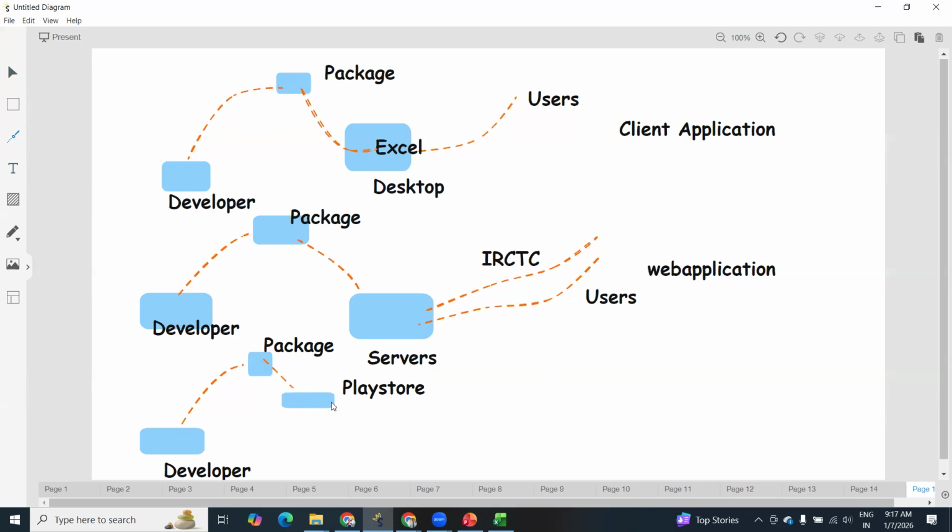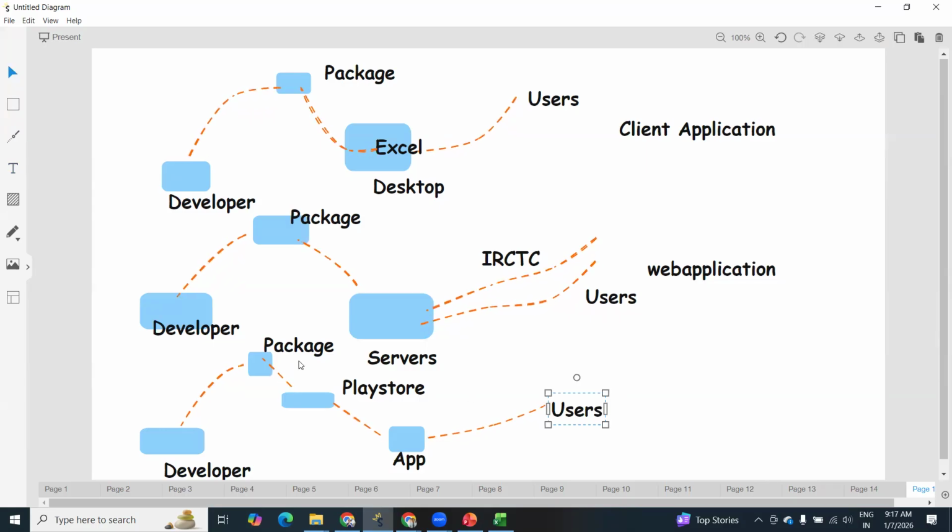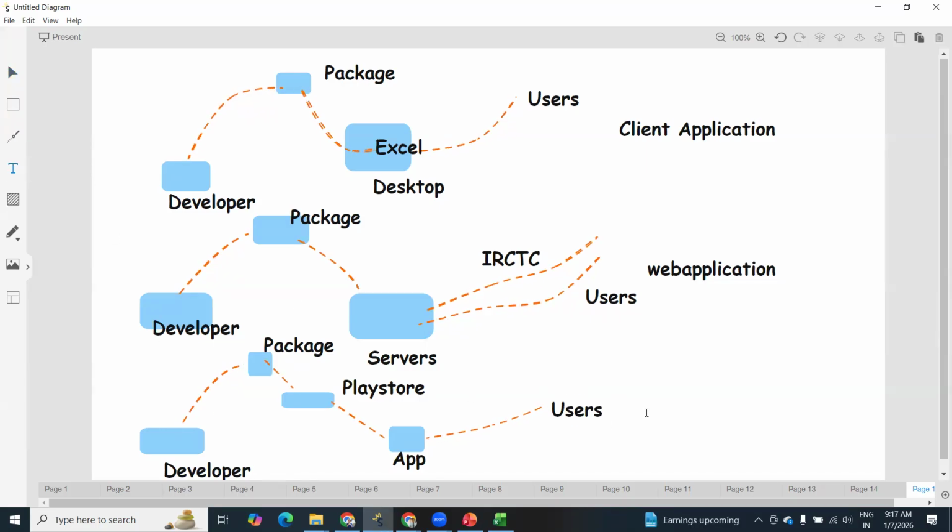Okay. Then our app, this is a Play Store. We will try to fetch our updates from Play Store. This is our app. We'll try to fetch our updates from Play Store. Then whoever our users are, they will try to access new features. Okay. So these new features, they are trying to access it. Okay. This application we are calling mobile applications.